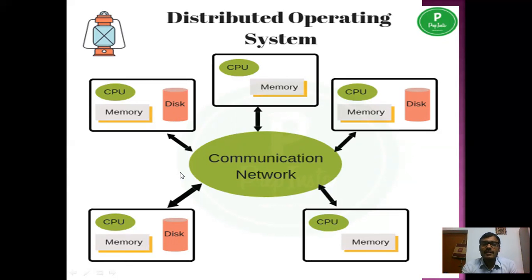Suppose one CPU fails, there is some error inside it. So the job is transferred to the next CPU. So in this case, millions and millions of requests can be solved within a second because there is more than one CPU. This type of distributed operating system is used in banking and in many different organizations.